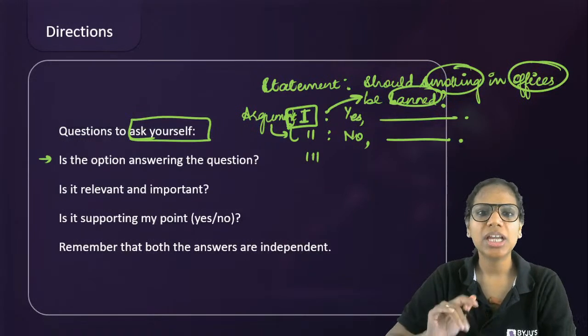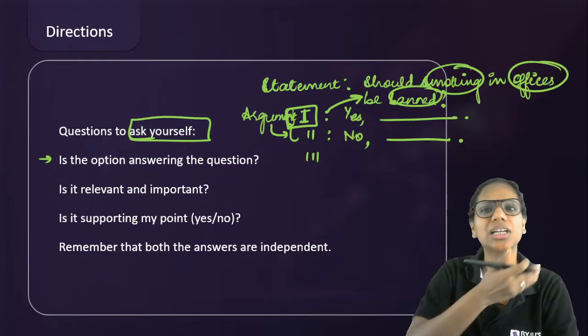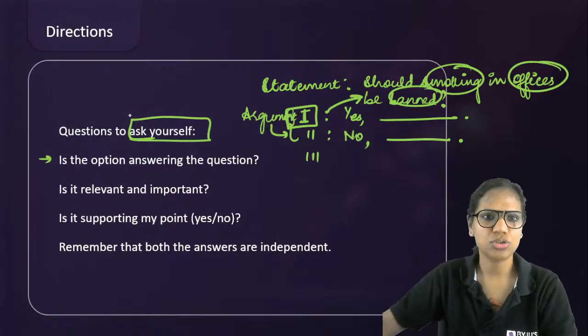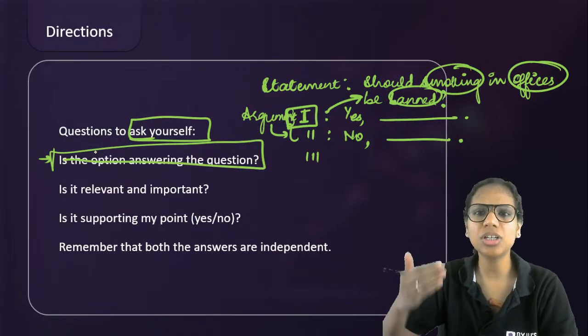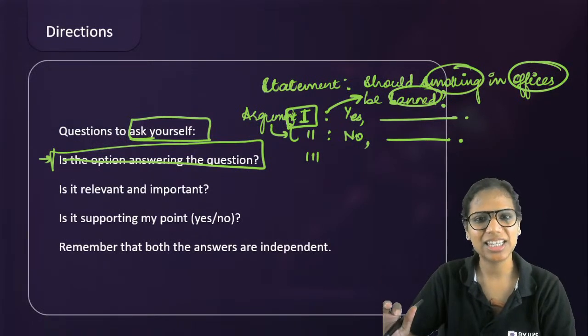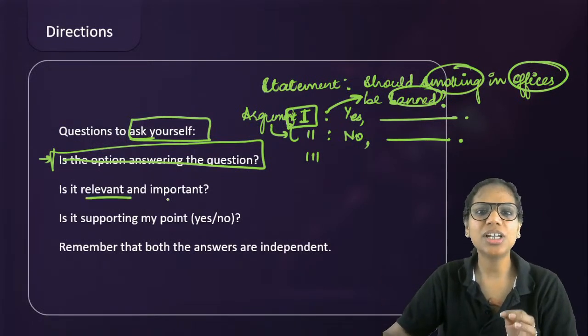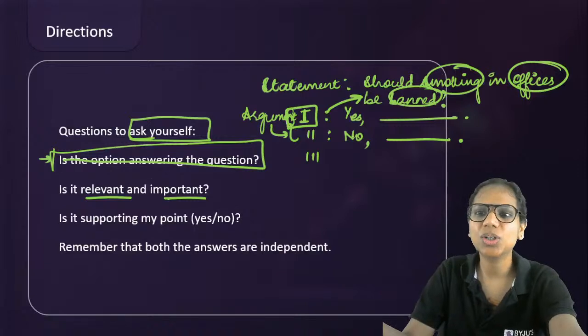Right? So it has to be related to the question, just like a good course of action. So till here, it's very similar to what we were looking at in a course of action, that it should be related. Okay? Is it a relevant and important concern? Is it a relevant and important argument?